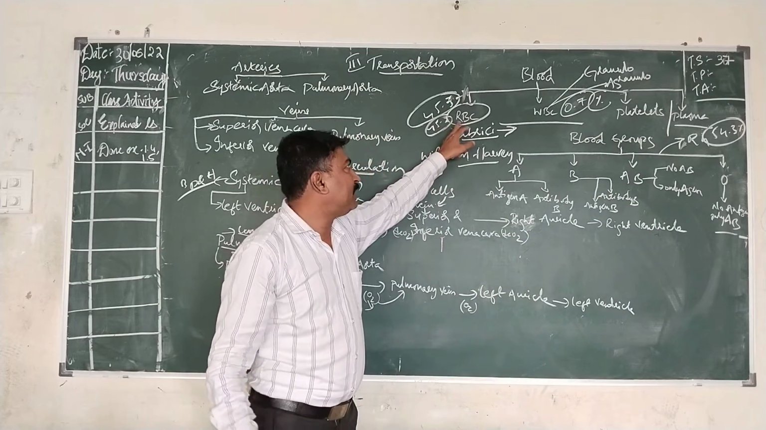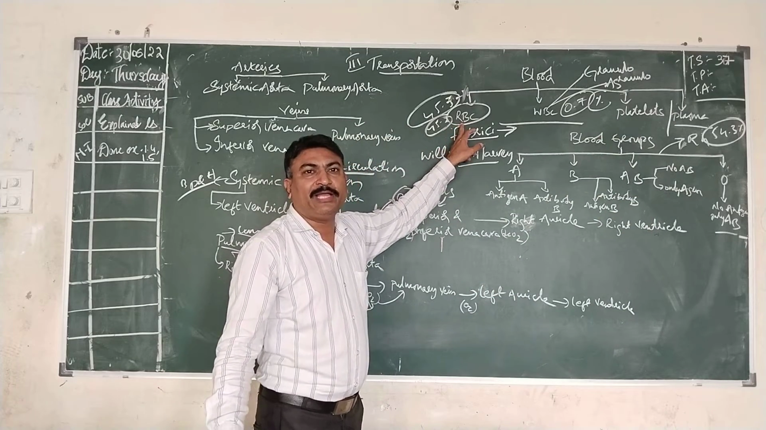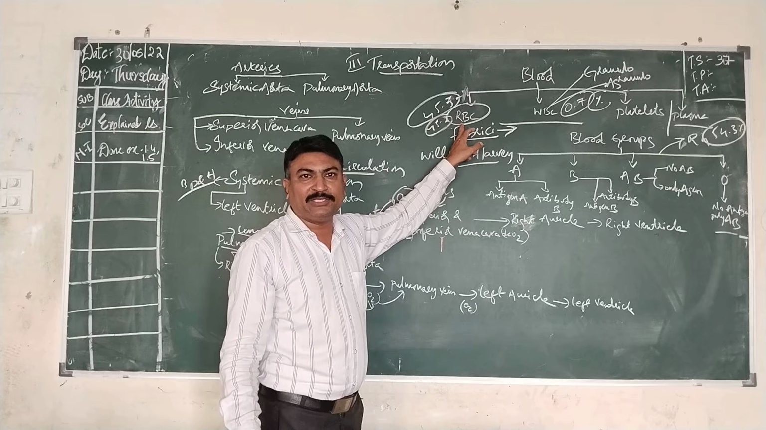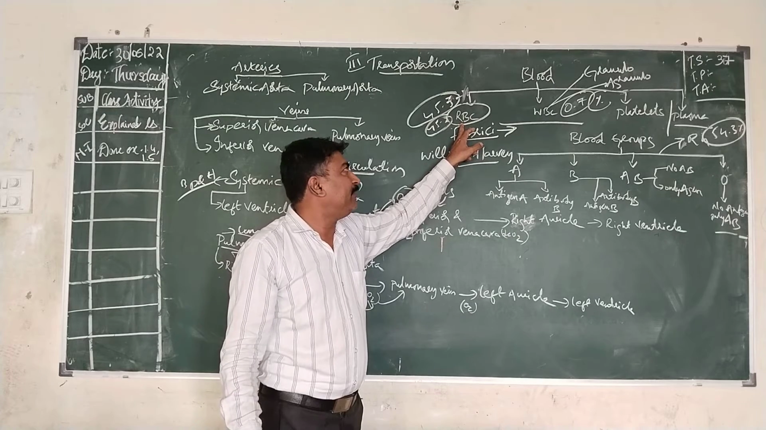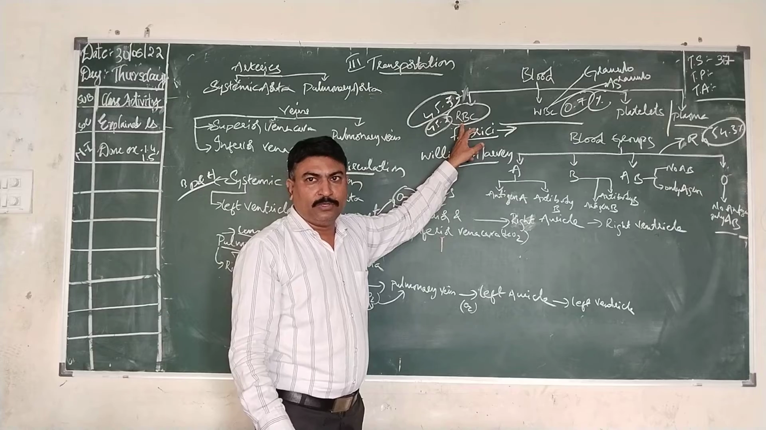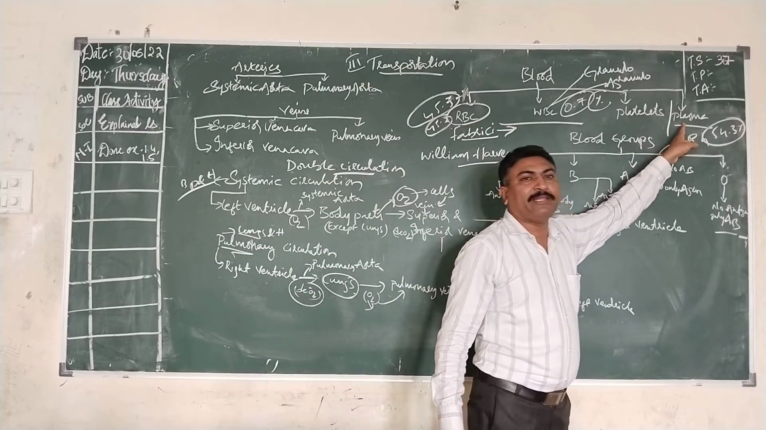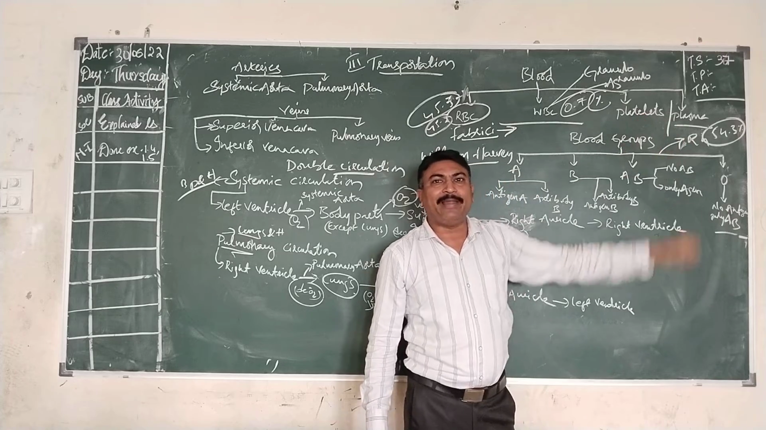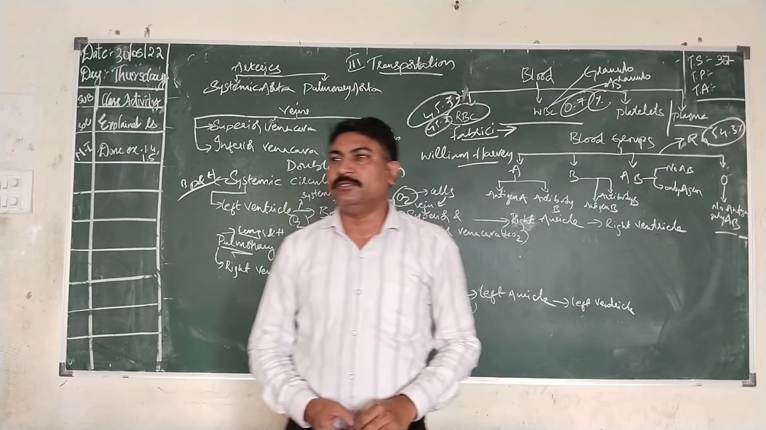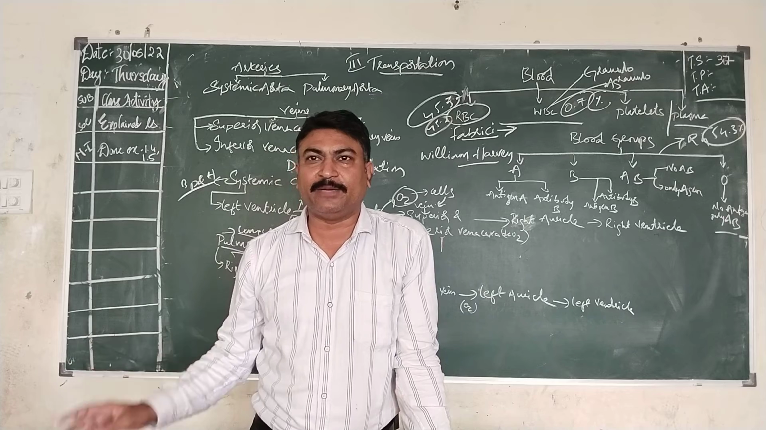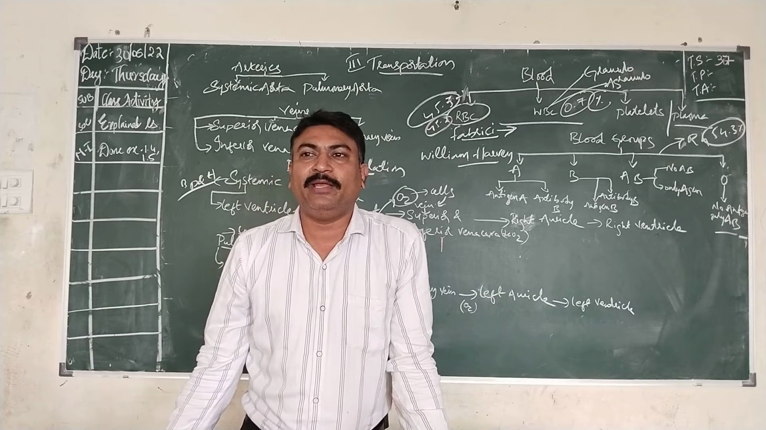And RBC will consist of a pigment called hemoglobin, which has the capacity for oxygen binding, and it will carry the oxygen to and from the lungs. And the liquid portion which is present in the blood is known as plasma. Plasma is made up of proteins, carbon dioxide and other material, which will be excreted.